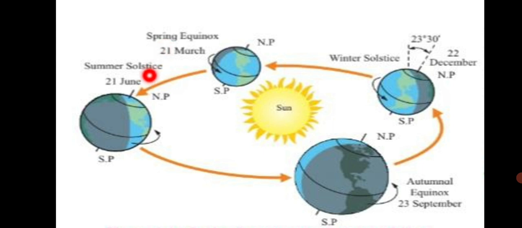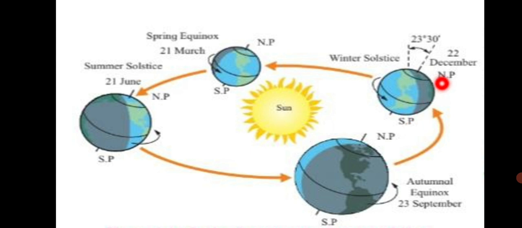And from 23rd September, which is another equinox, we call it autumnal equinox. From 23rd September to 22nd December, there is autumn. The southern hemisphere has the opposite seasons during this period.